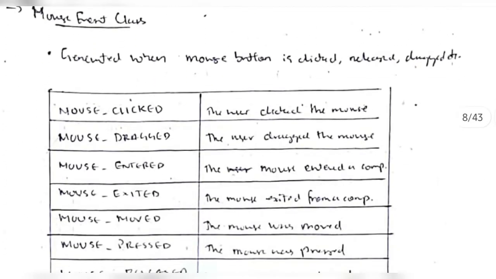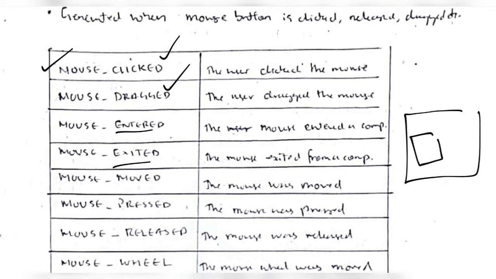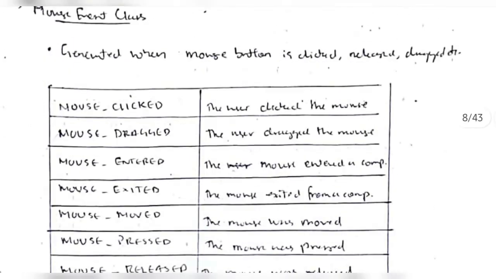And similarly we have them for mouse events also. When a mouse is clicked, this constant is used. When a mouse is dragged, this constant is used. Mouse entered and mouse exited: say there is a specific part in the web page, and the question is whether the cursor is in this part of the web page or outside it. That will be specified by mouse entered and mouse exited. And mouse moved means whether the mouse is moving now, or is in a still position, or is pressed or released, or the wheel is being scrolled or not. That will be given by these constants.